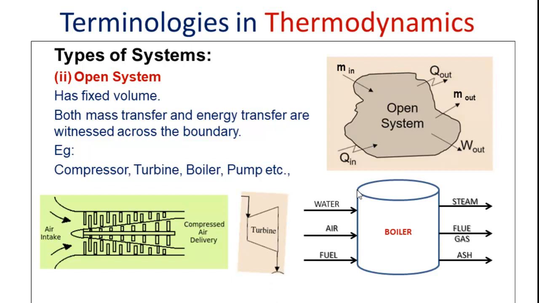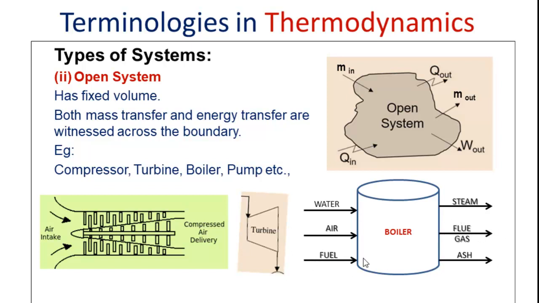Consider the case of a boiler. The purpose of a boiler is to produce steam. To produce steam, we have to supply water, and the water has to be heated with the help of combustion inside the boiler. For combustion, we require air and fuel. So air and fuel are supplied for combustion. Because of combustion, there will be generation of heat, because this combustion process is an exothermic reaction. From the exothermic reaction, heat is produced. That heat converts the water into steam. So water will become steam, and air will become flue gas, the products of combustion when it leaves the boiler, which we call flue gas.